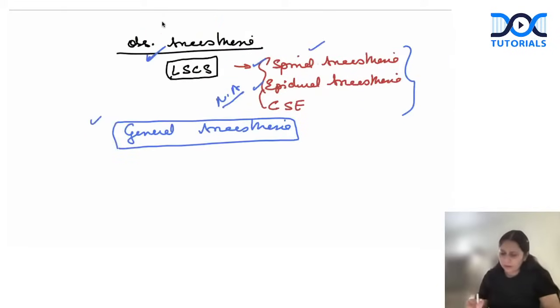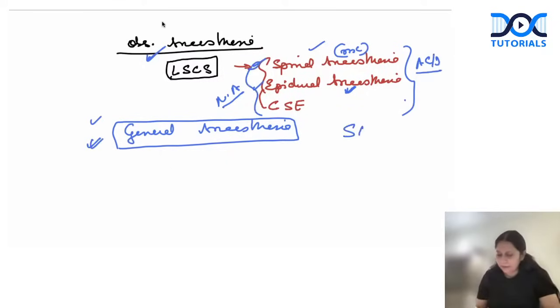One more thing I want to add. Spinal anesthesia is the most common form of anesthesia we give in LSCS patients. Now, whatever comorbidity the patient has, for all normal patients, we give spinal. If the patient has a comorbidity without absolute contraindication of central neuraxial blockade, right? If the patient has severe hypertension or is preeclamptic, then we prefer epidural because epidural produces less hemodynamic instability, okay? And if the patient has absolute contraindication for central neuraxial blockade, then we prefer GA.